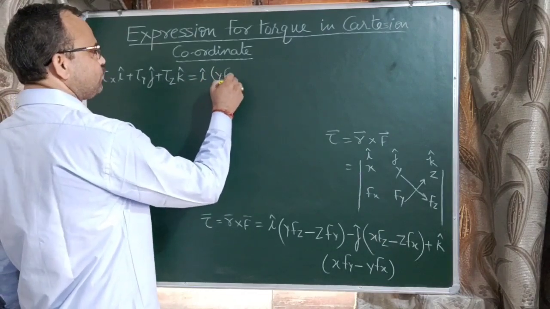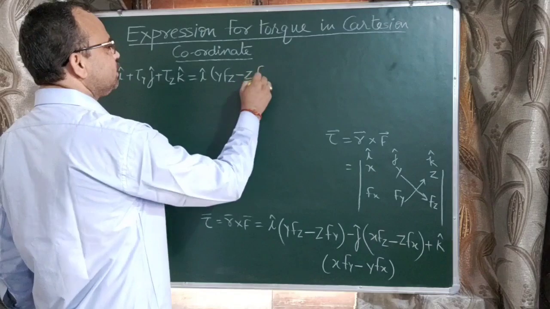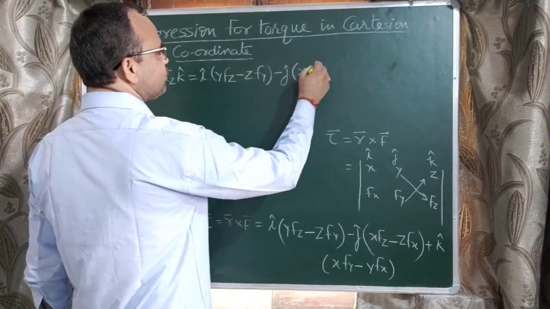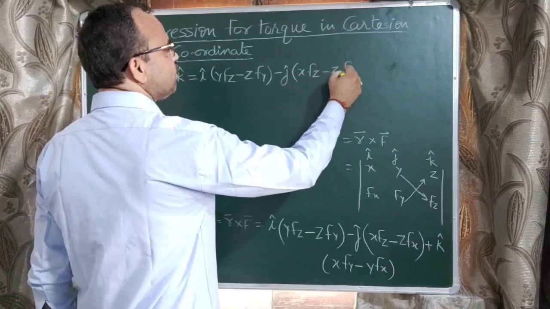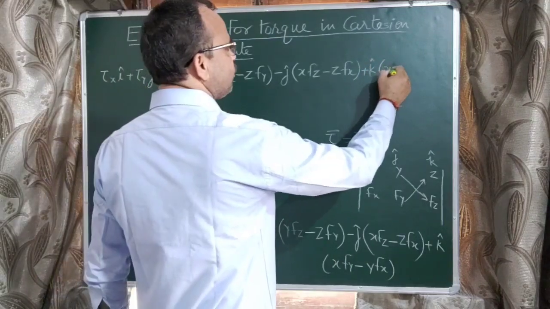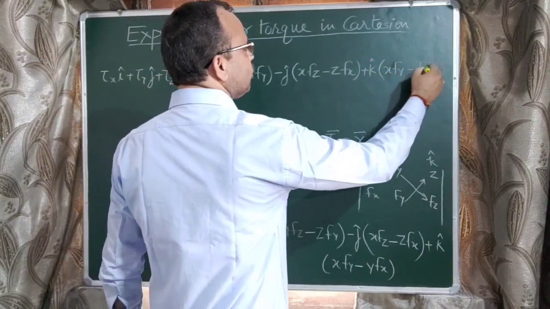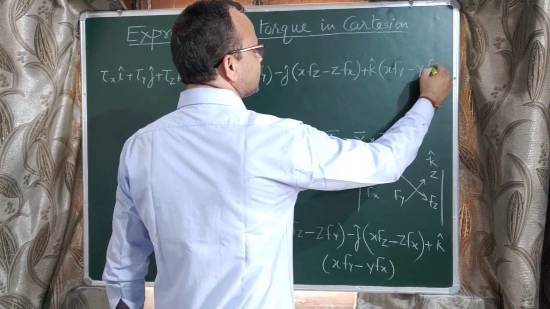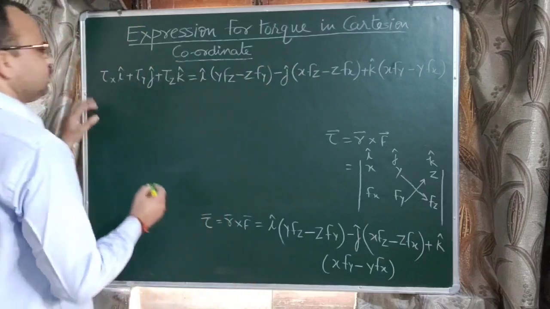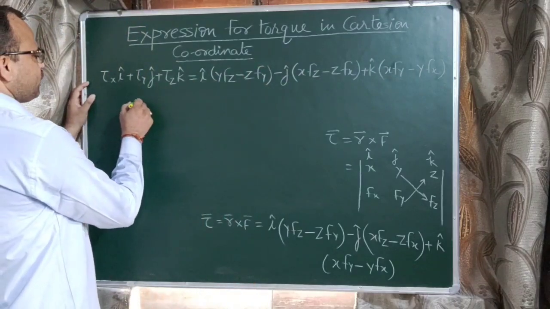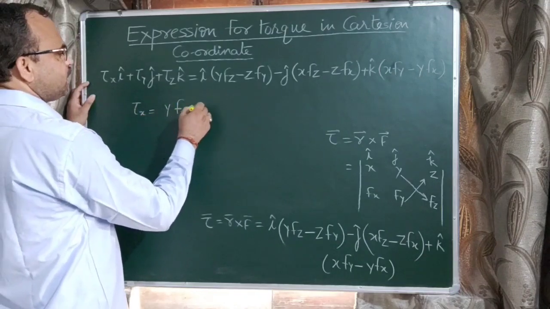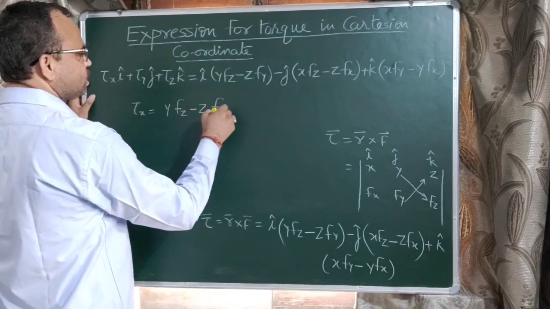So i cap (y fz minus z fy), minus j cap (x fz minus z fx), plus k cap (x fy minus y fx). Now comparing the coefficients of i, j, k from both sides, we find that tau x equals y fz minus z fy.